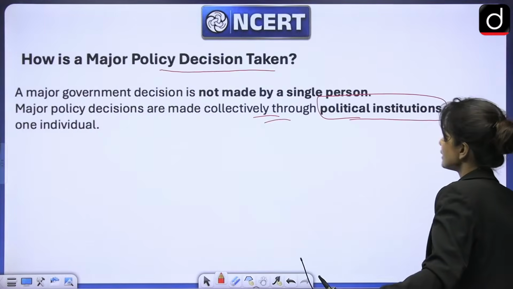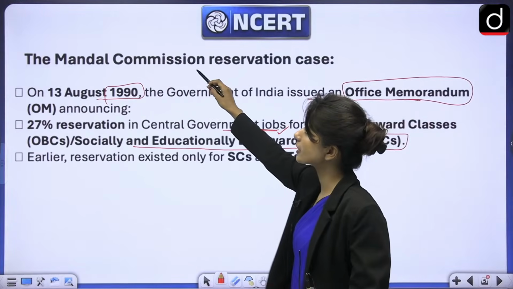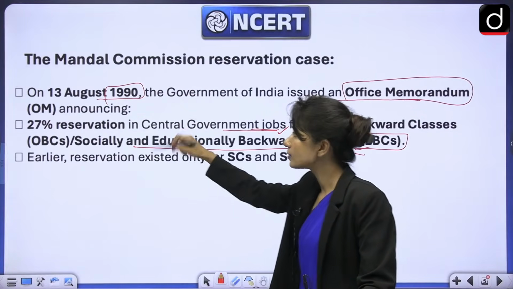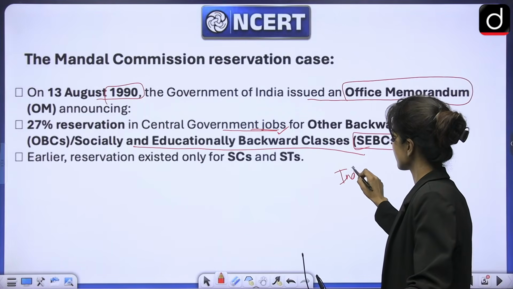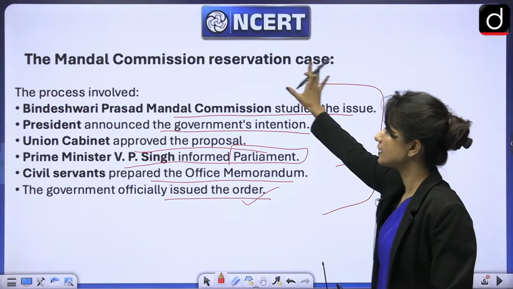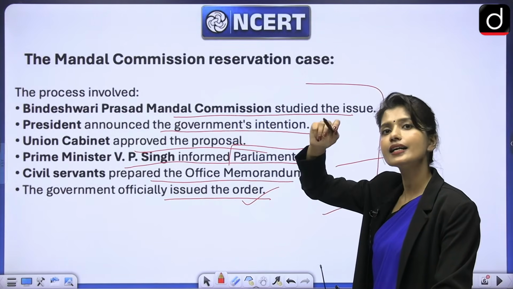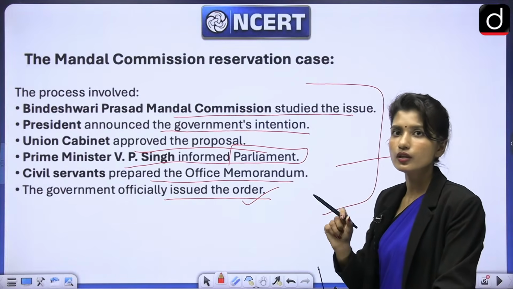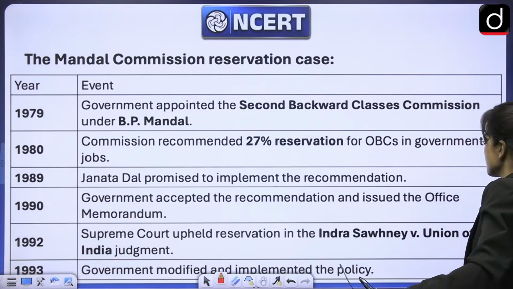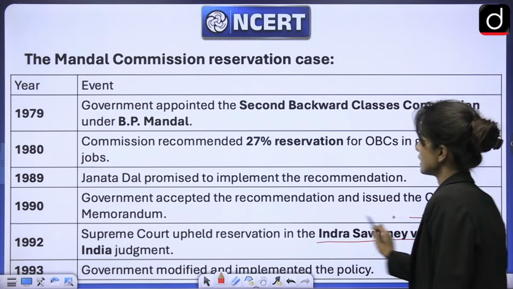And then the next page should look like this. This is only for understanding, so that is not important. Here the important point is Mandal Commission came up with reservation case, 27% reservation in central government, and especially the Indira Sawhney case. So you only write Indira Sawhney versus Union of India. Indira Sawhney case, that's it. Here anything else is not important. Mandal Commission, Indira Sawhney case, 27% reservation for OBCs, and the creamy layer. Only write the bullet points. Once you have understood, you just write bullet points, and when you reread it, you will understand. You will remember everything. That is called recalling. This is not important. Only this part, Mandal Commission part, yeah. Indira Sawhney versus Union of India judgment.